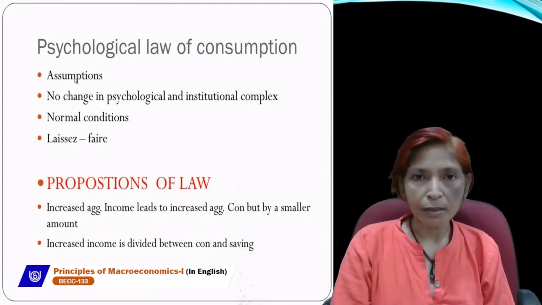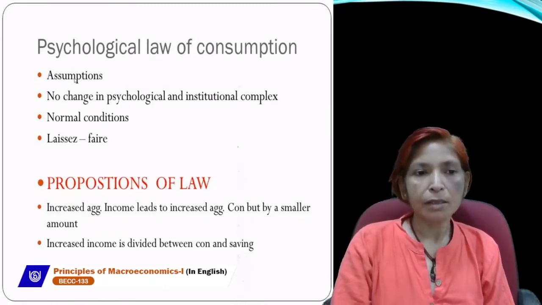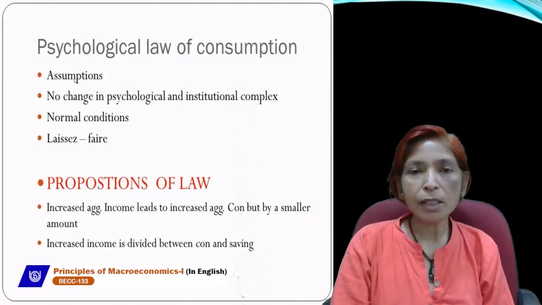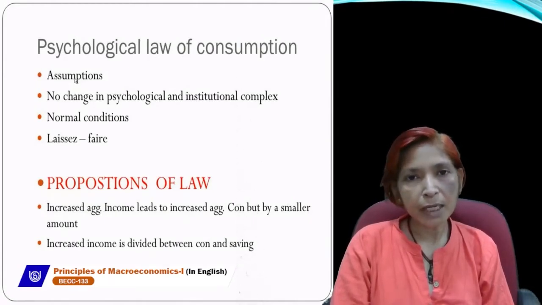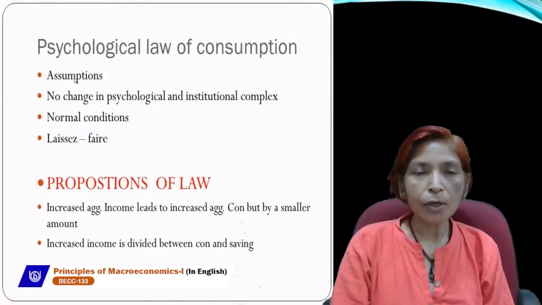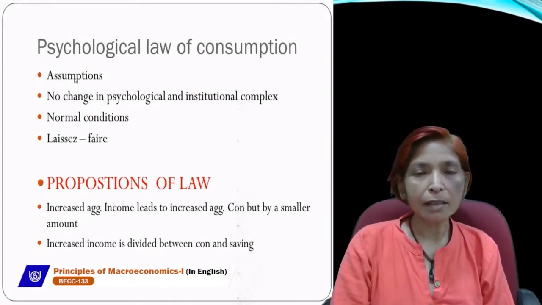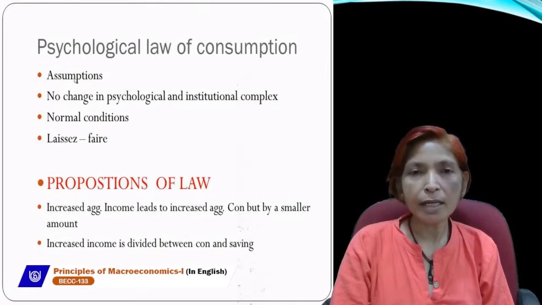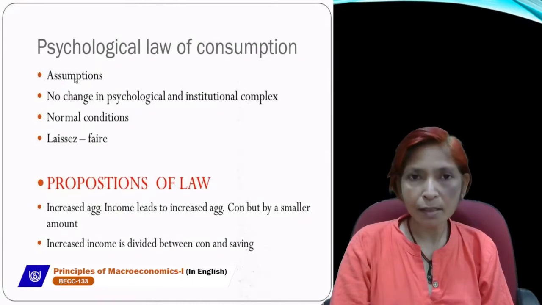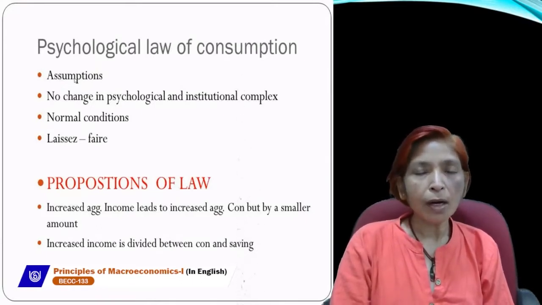The first assumption, according to J.M. Keynes, is that there should be no change in psychological and institutional factors. It means consumption should depend only upon the level of income, not on other factors. Because if income rises, consumption rises; income falls, consumption falls; at zero level of income, minimum level of consumption definitely exists. That is the psychological law of consumption. It means no other factor should affect consumption.